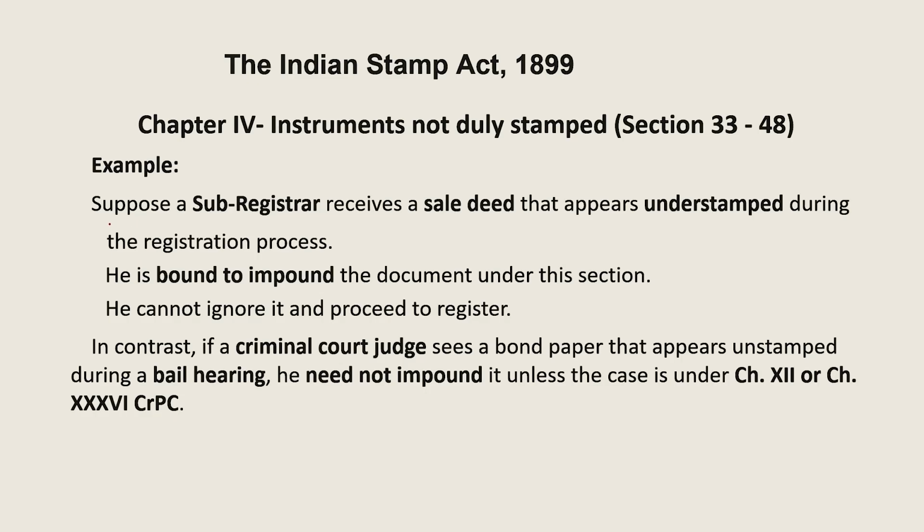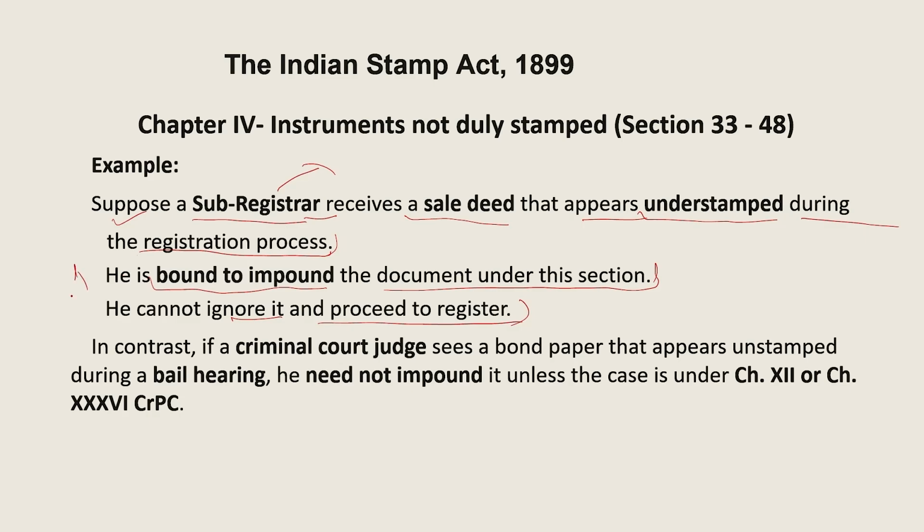Now we'll take an example for this. Suppose a sub-registrar receives a sale deed executed by the party, right? And it appears understamped during the registration process. At the time of registration, the sub-registrar found that this sale deed is understamped. Now what is he supposed to do? He is bound to impound the document under this section. He cannot ignore it and proceed to register.